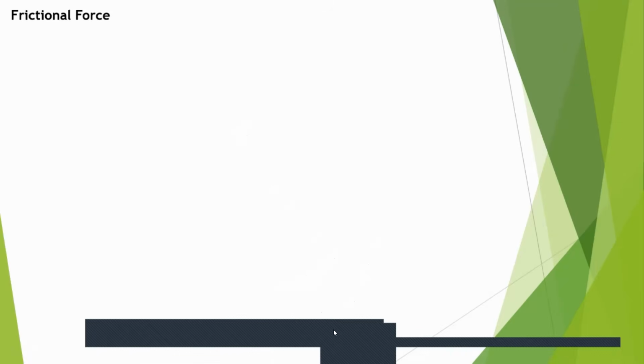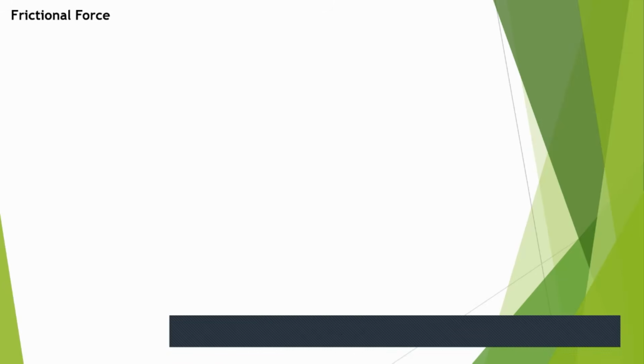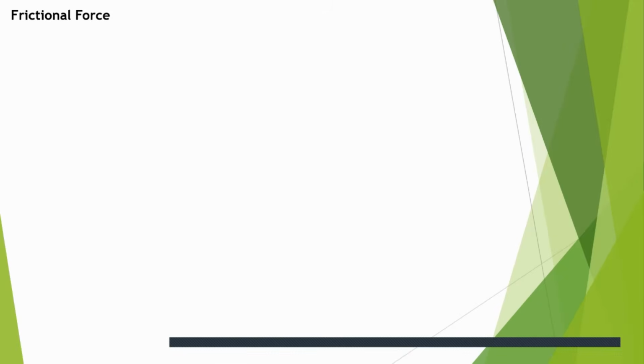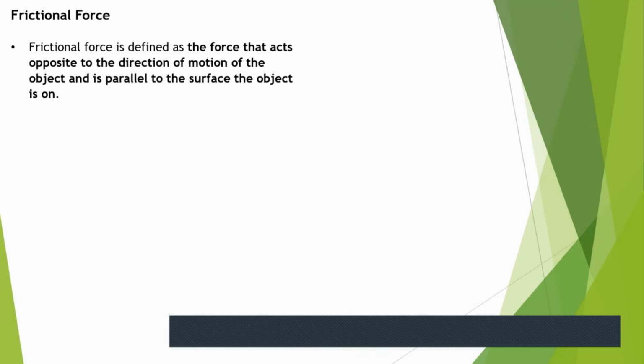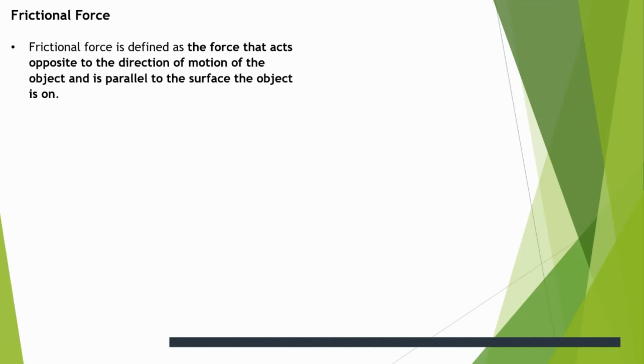A force that opposes the displacement of an object and acts parallel to the surface the object is on. It opposes the displacement, that's true, and also acts parallel to the surface the object is on. Here's a classical definition of frictional force. It is the force that acts opposite to the direction of motion of the object and is parallel to the surface the object is on.